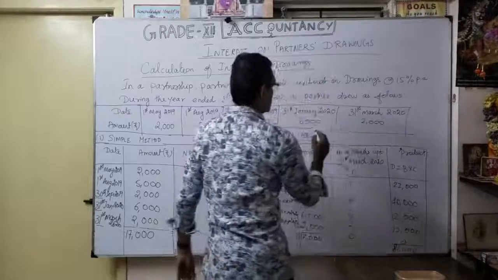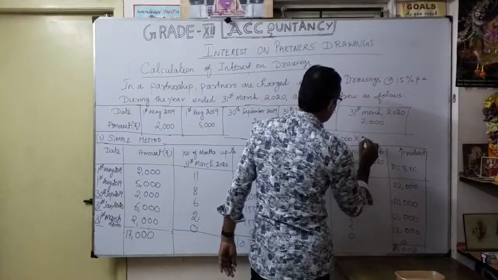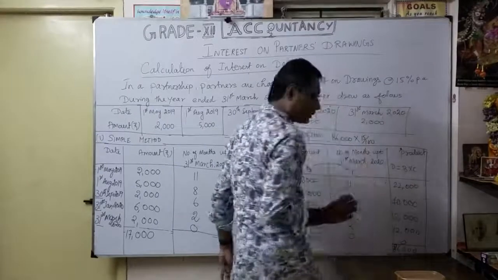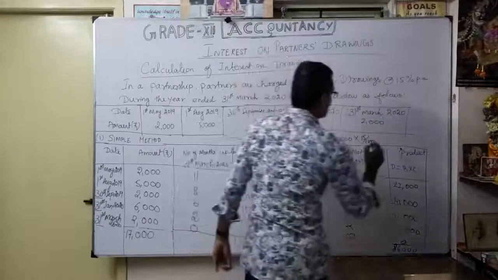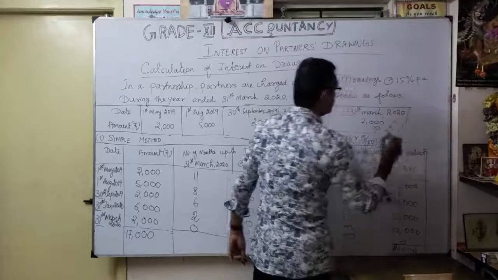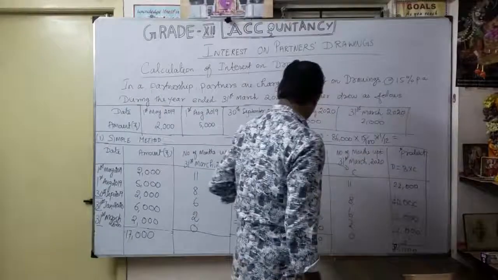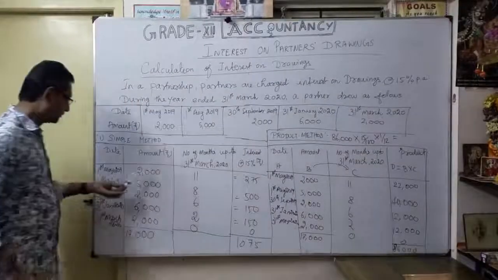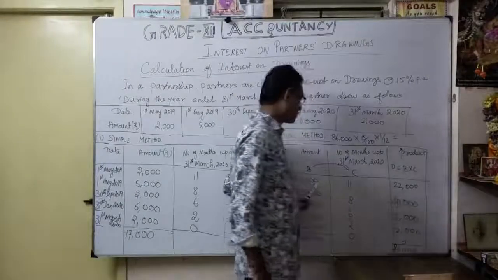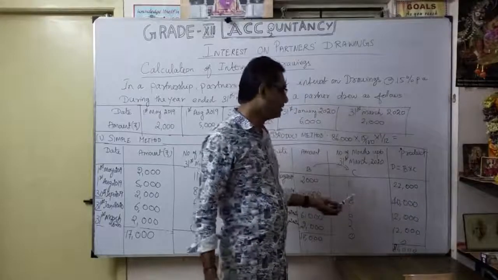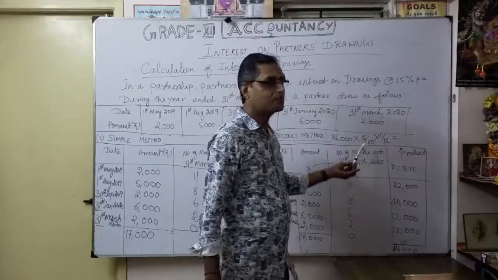So how are you going to calculate? This 86,000, I'm going to calculate interest on drawings into 15 by 100, into 1 by 12, because here everything is in months. So here we are calculating individually for whatever drawings. But in the product method, whatever the amount of drawings multiplied with the balance available months, we get the total product. That's what total product into rate of interest into 1 by 12.